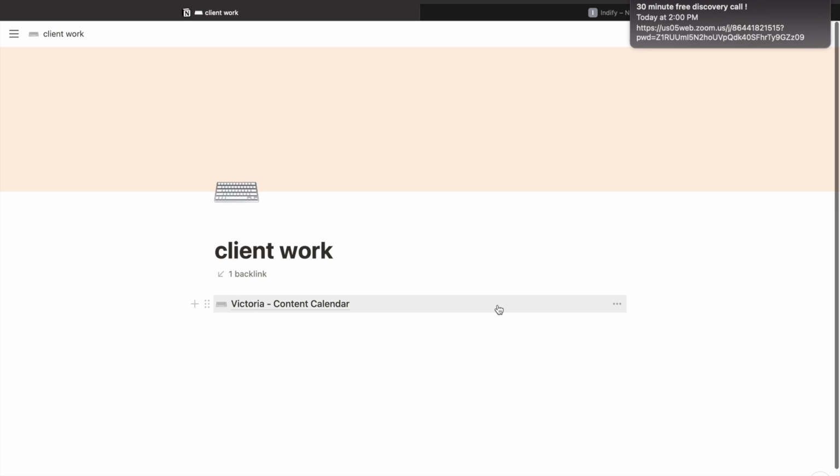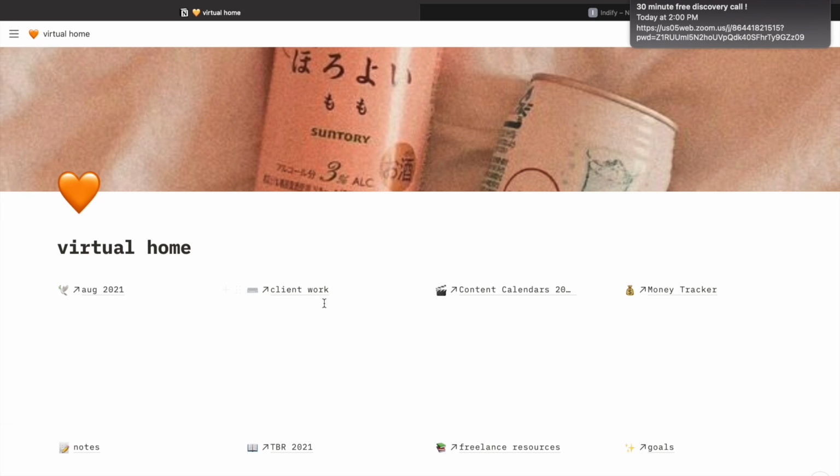Now coming to client work, I have simply added a content calendar that I'm making for a client, and I'm going to add all the different things, because for some clients we will be using a list, for some clients it will be something else. So I have left this page empty in the template as well, because different clients have different demands, so you guys can add it according to your own wishes. But this page is again also very important, so you can keep track of what is going on.